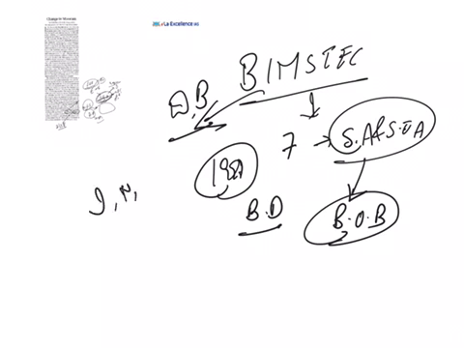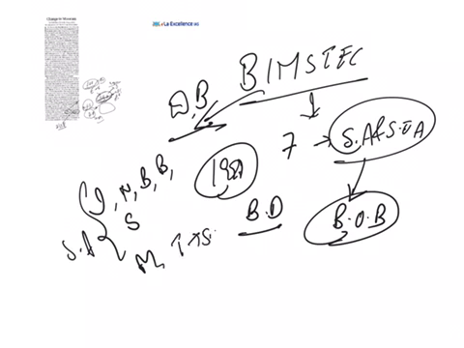India, Nepal, Bangladesh, Bhutan, Sri Lanka. These are the countries from South Asia. And Myanmar, Thailand from Southeast Asia. The significance of this organization is, all the 7 members together comprise 1.5 billion people, and they constitute around 22% of the global population.